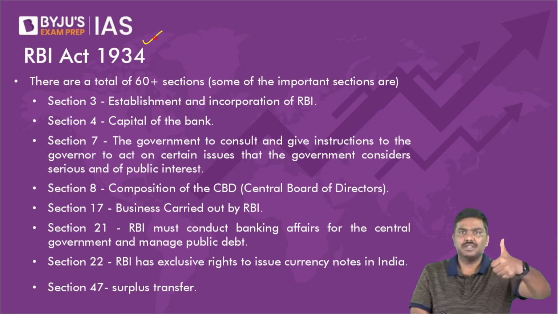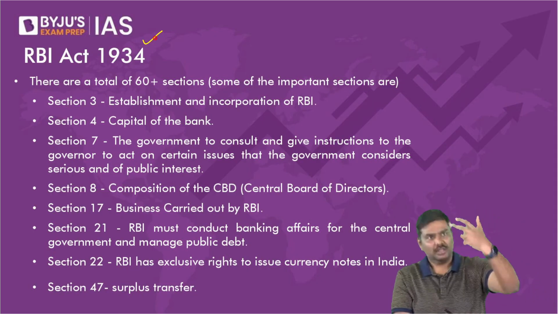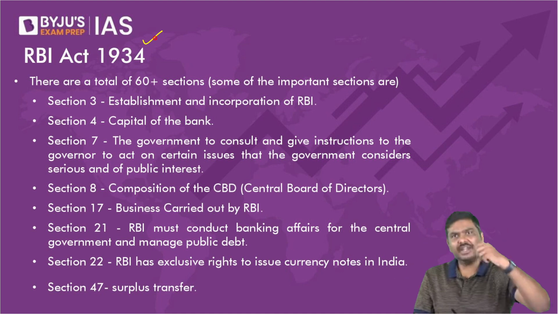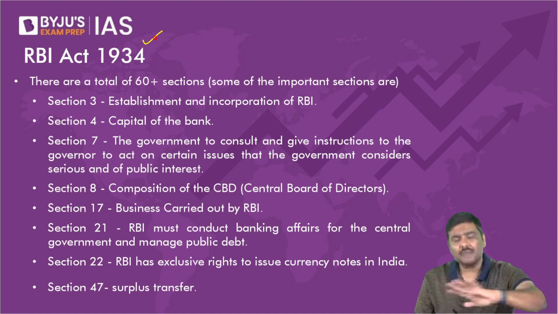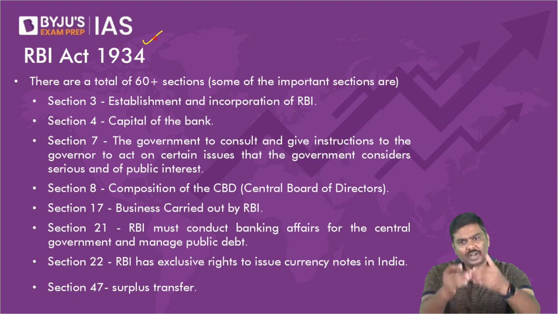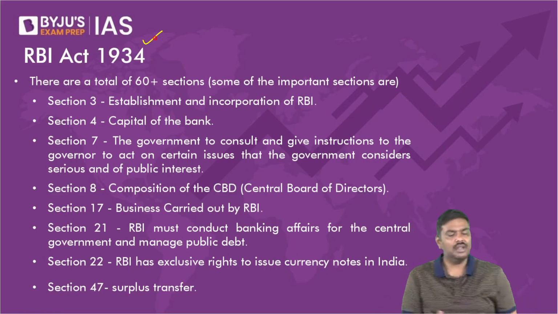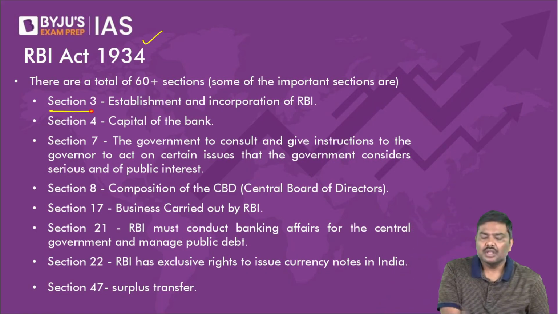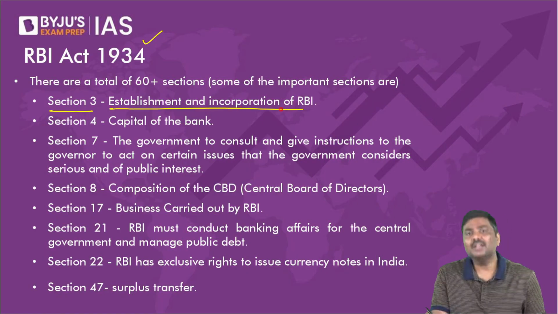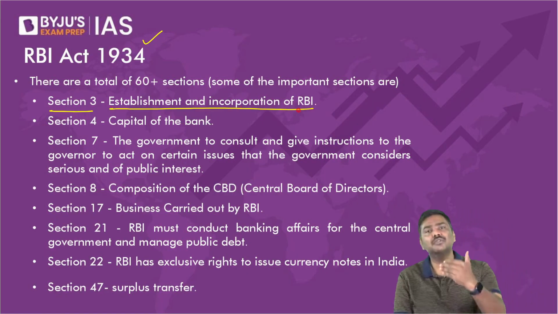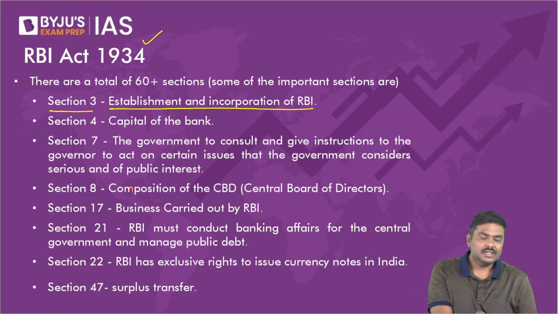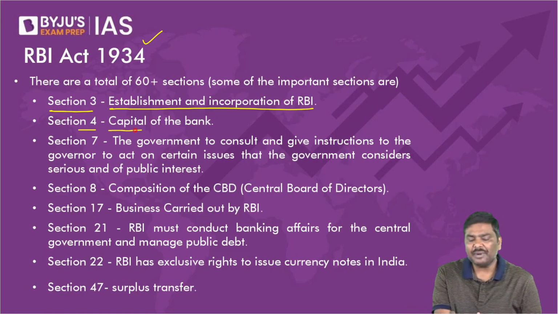The powers, composition, the functions, the objective for Reserve Bank of India, all of them will come from the RBI Act of 1934. For example, Section 3, right? It talks about incorporation, establishment of Reserve Bank of India. Section 4 talks about capital of the bank.